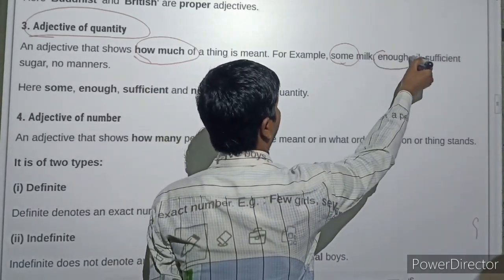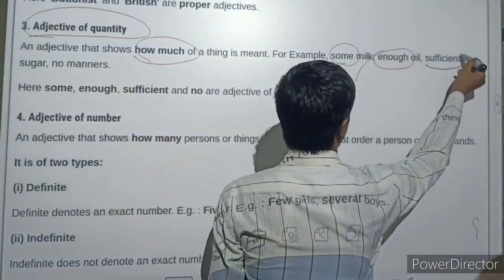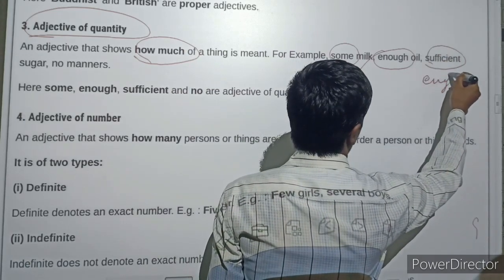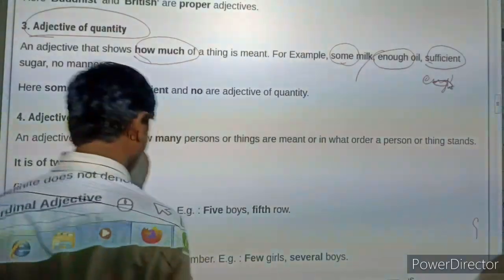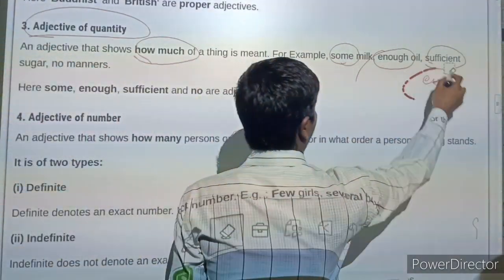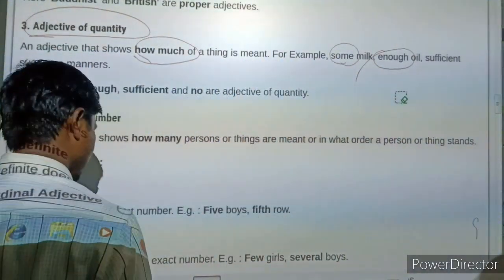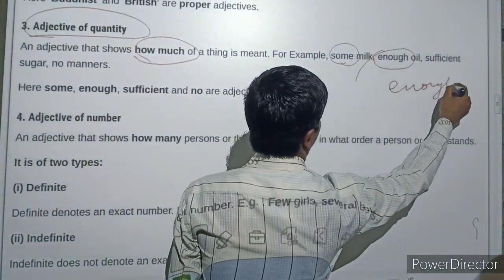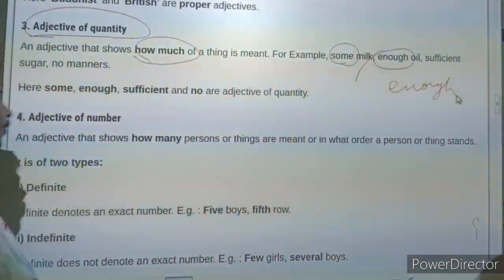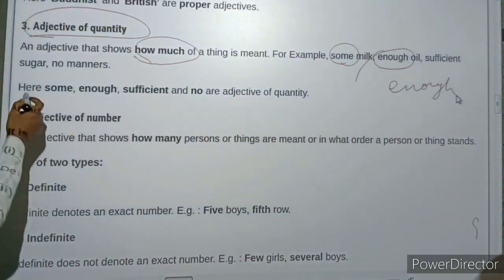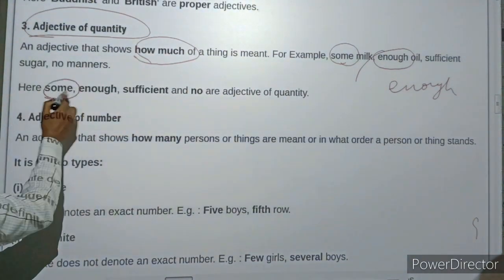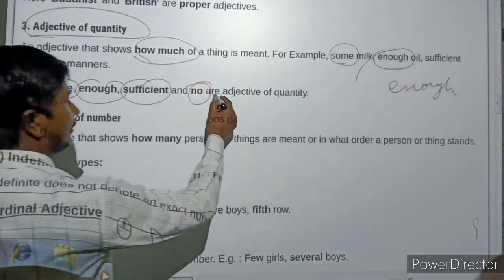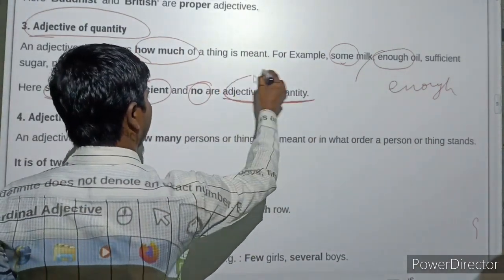enough oil, sufficient, it means also enough. Some, enough, sufficient, and no are adjectives of quantity.